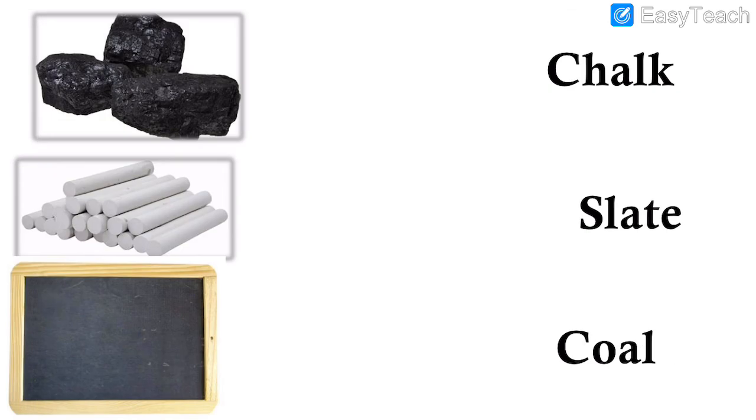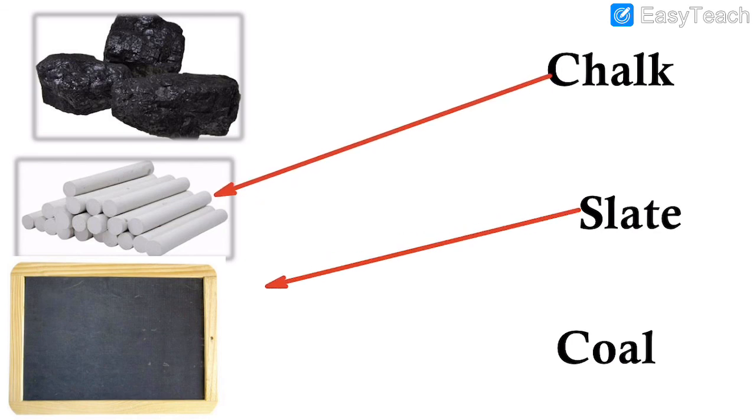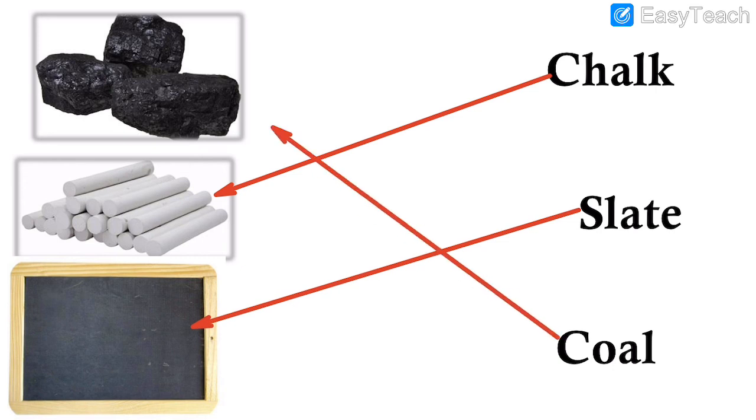And let us see next. Chalk, slate, coal. Where is chalk? Chalk is shown over here. Do you know where is slate? Here it is. And coal is shown the first one.